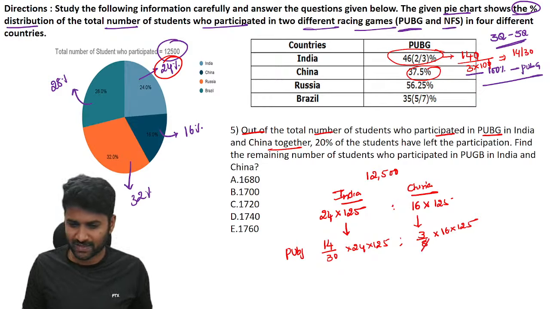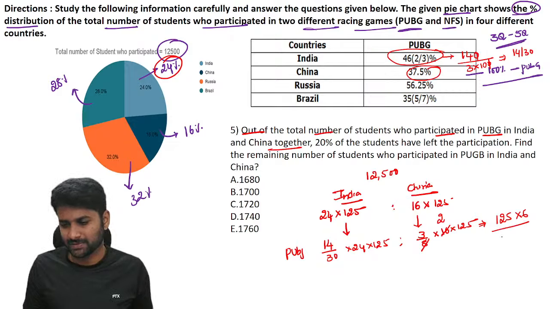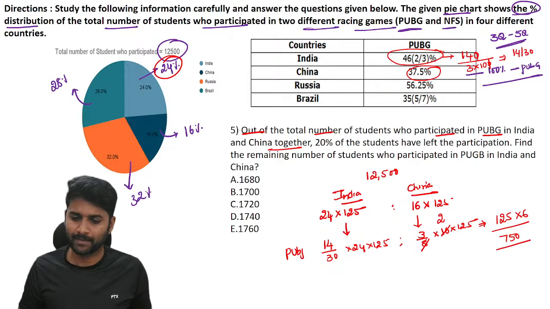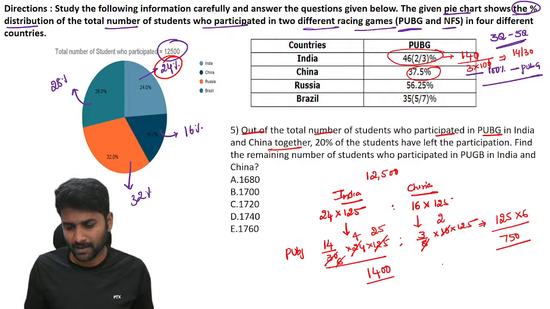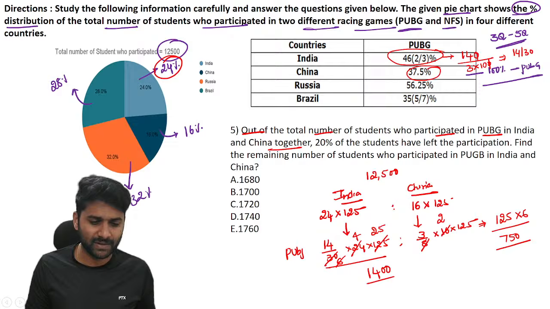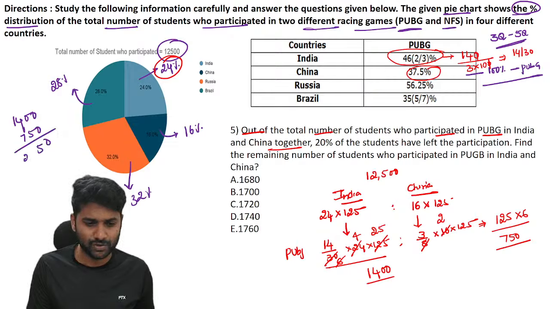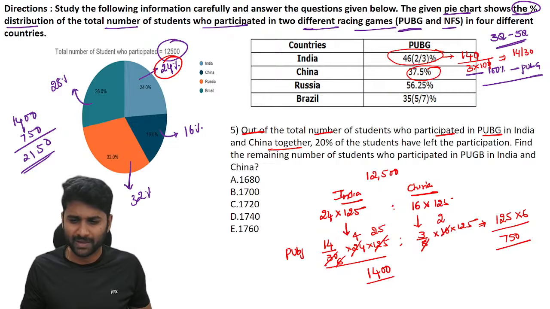So let's do the further calculation. This is exactly 2 times. For China, 125 is multiplied by 6 times. So 750. In the same way, further calculation: 25 is multiplied by 20 times, 5 is multiplied by 6 times. It's exactly 4 times. 4 into 2500, 100 into 14 is 1400. Now what is the total strength here? 1400 plus 750 is 2150 people who are playing PUBG.